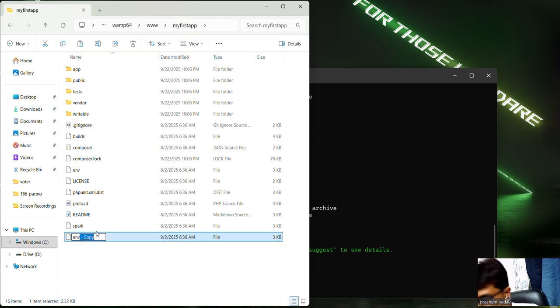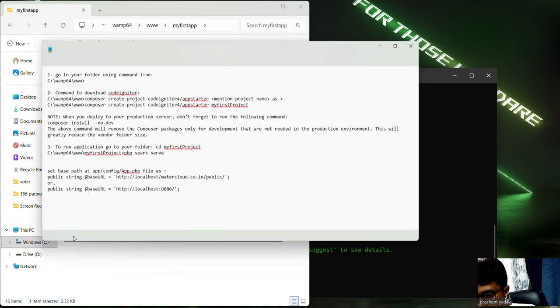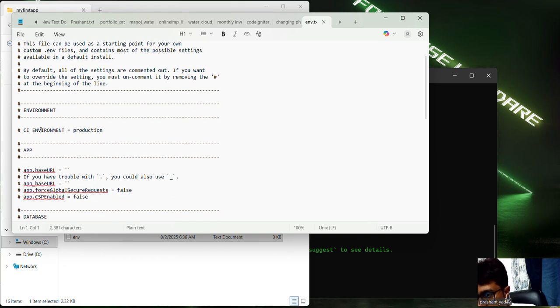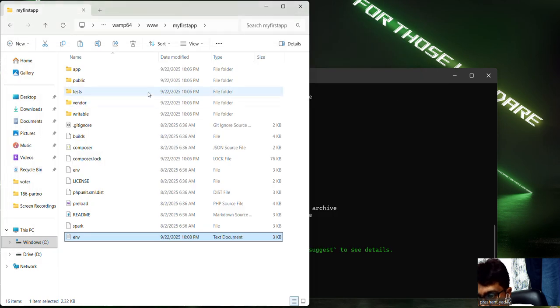First we convert it into a text file. Simply we uncomment the CI environment line and write it as development, and save it again. Now we have saved it. Now rename it to .env file, in this way. This file contains the server specific settings.